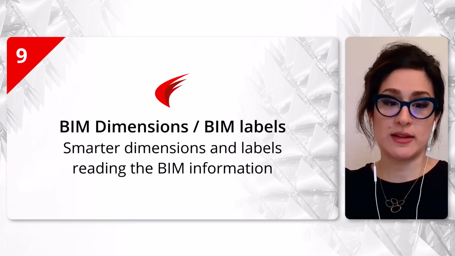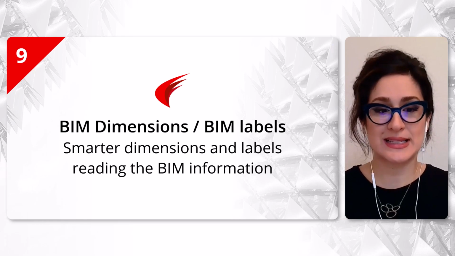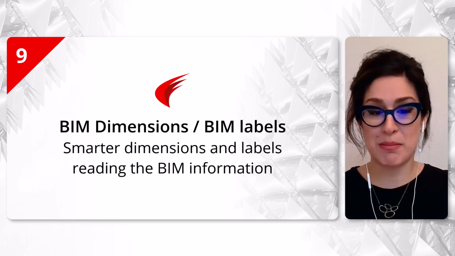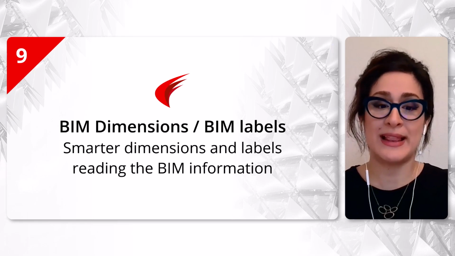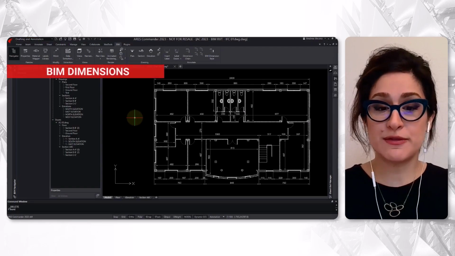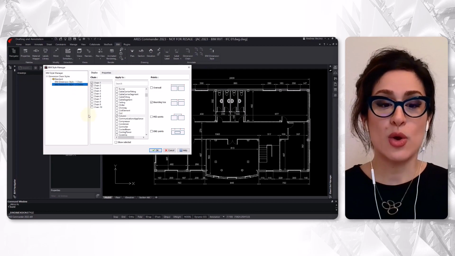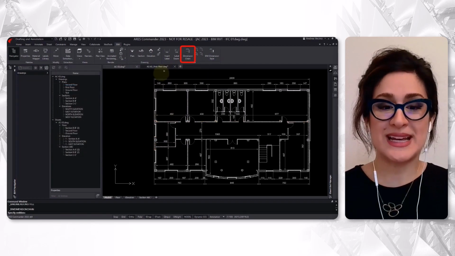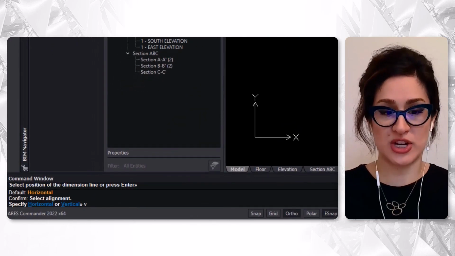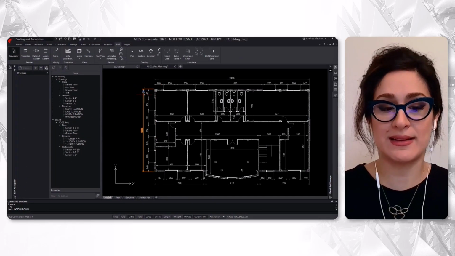In any project, you need dimensions and labels, but this is a repetitive and error-prone task because projects keep changing and drawings need to be updated. With ARIS Commander, you can make this process as efficient as possible by leveraging the rich information contained in the BIM objects. When you use these features, you can create smarter annotations that read the BIM properties. With the dimension features, we obtain aligned dimensions for selections of BIM objects. But the interesting part is when these dimensions are automatically updated.